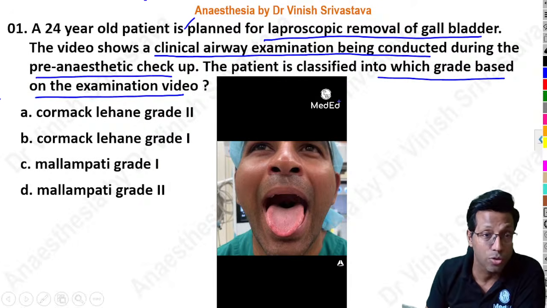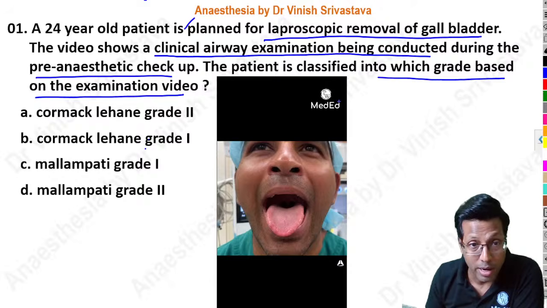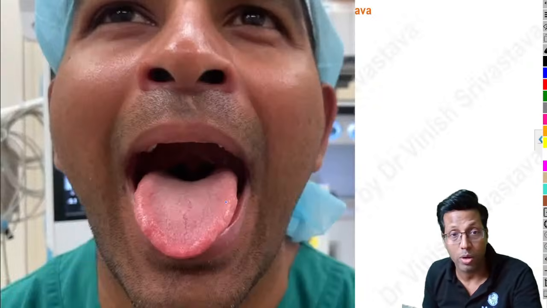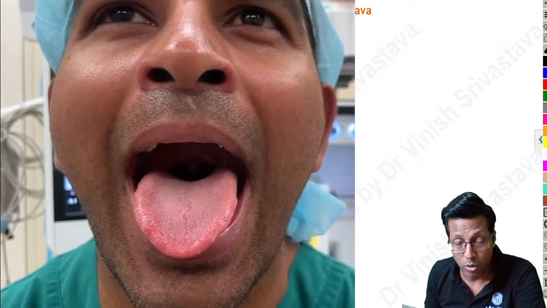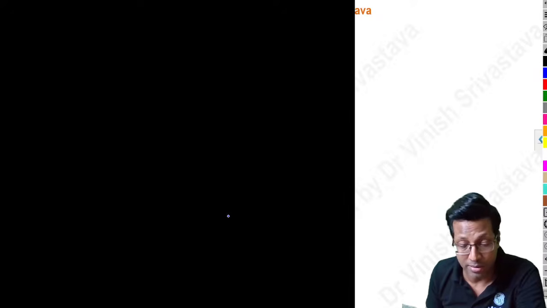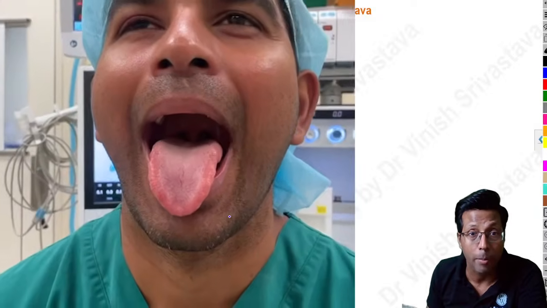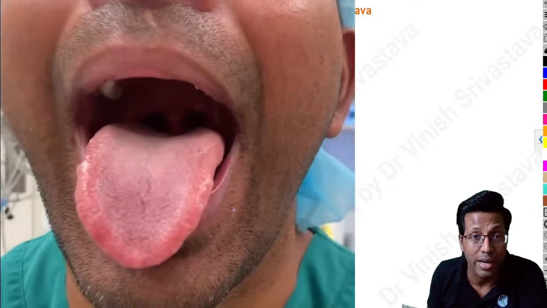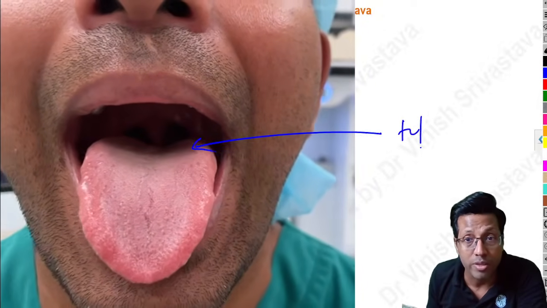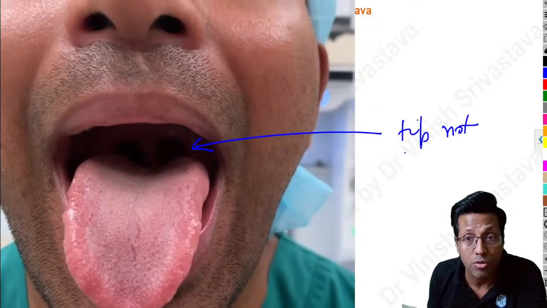Absolutely correct. This was not a very easy one. Here you had to know the Mallampati. This is Mallampati grade 2. Let me show you the video again. If you see the video, the tip of the uvula is not seen. When you do a Mallampati examination, you ask the patient to open the mouth, extend the tongue, and not phonate. And here, the tip of the uvula is not visible.